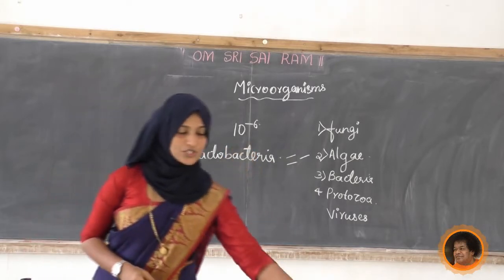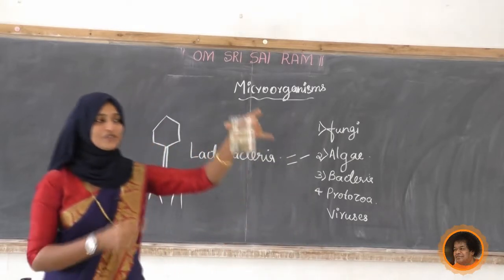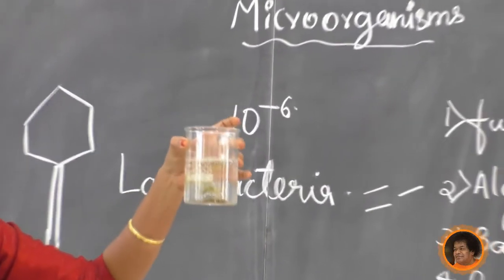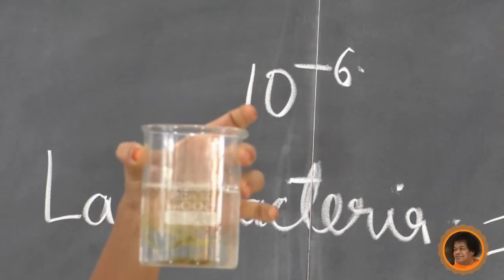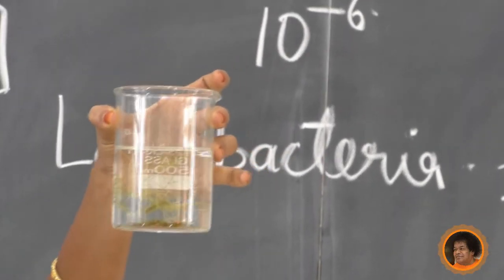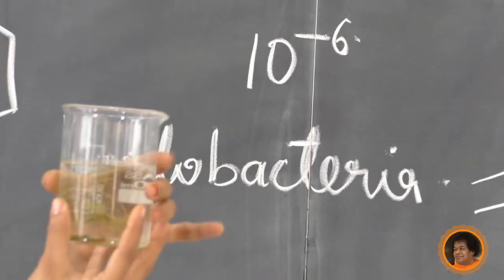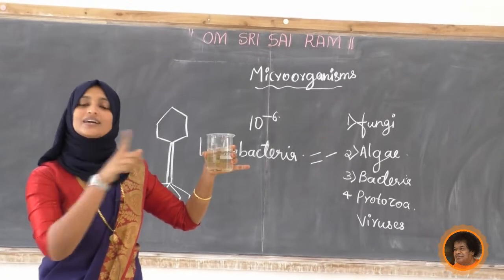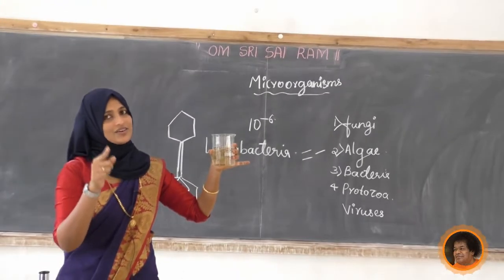Any other? In fresh water, we already discussed, we can see microbes. Not only algae, we can see amoeba, a number of bacteria, and also Euglena, Paramecium and so on. One simple example: nowadays the Ganga water, do you know Ganga? It is a holy river.